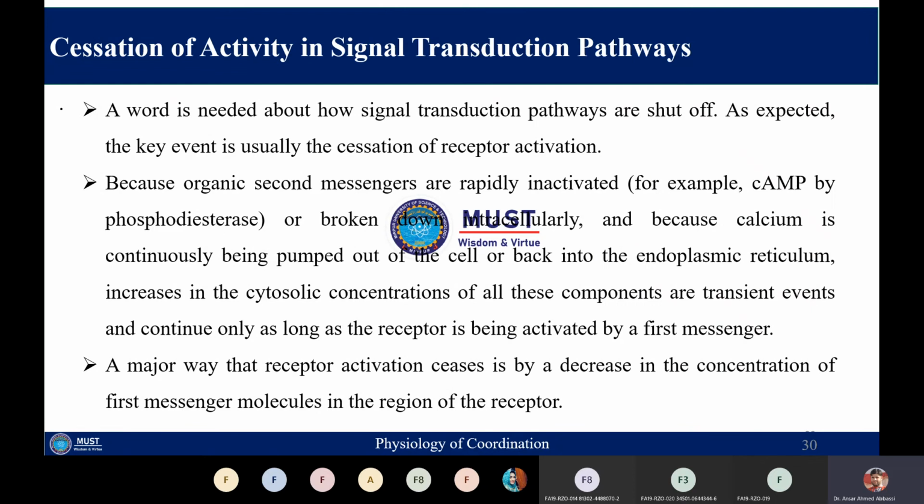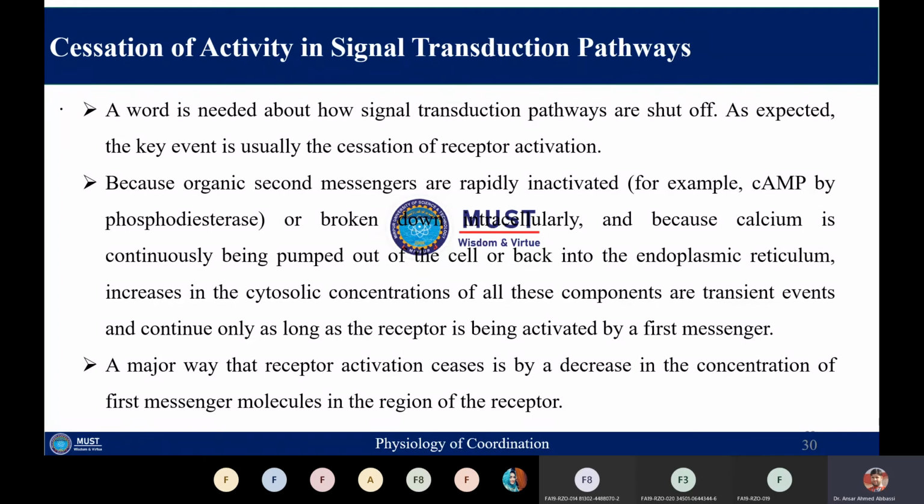In the last portion, we shall discuss how we can cease the activity of signal transduction. The signal transduction pathway can be shut off. If we look at the organic second messengers, they can be inactivated. For example, cyclic AMP can be inactivated by phosphodiesterase. When the phosphodiesterase enzyme is there, cyclic AMP can be converted into AMP, or broken down. When it is broken down, it means that no second messenger is available there. Hence, the phosphorylation and kinase activation is also inhibited, and the signal transduction pathway is ceased.